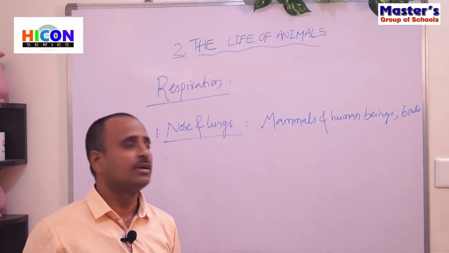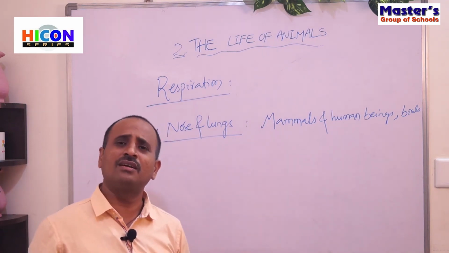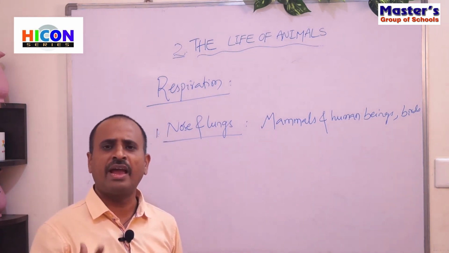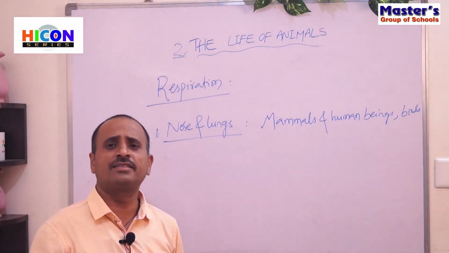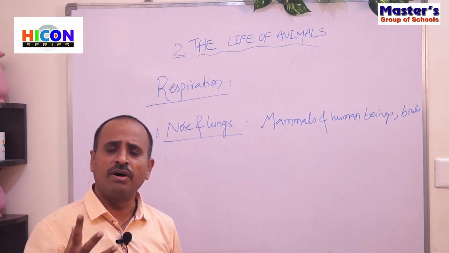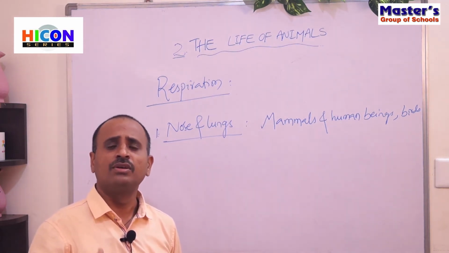The examples for mammals are dogs, cats, rats, tigers, cows, buffaloes, lions, wolves.